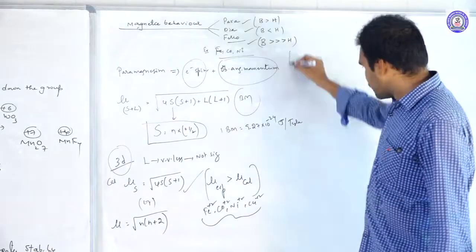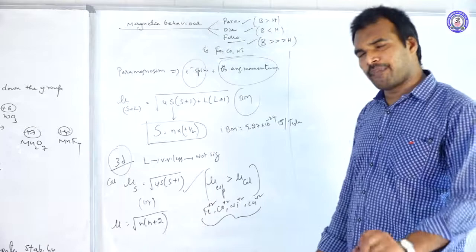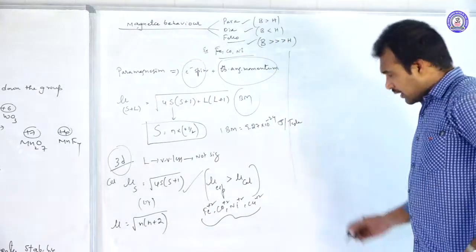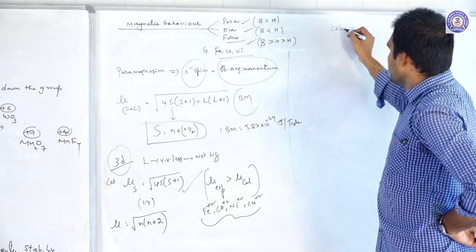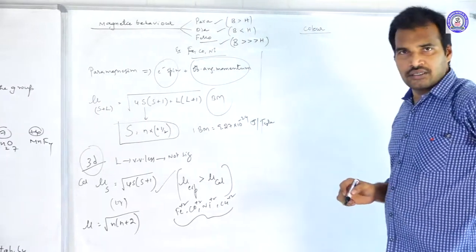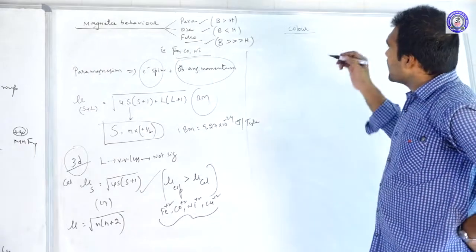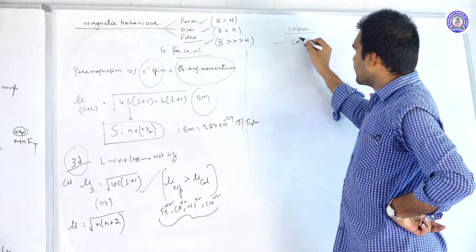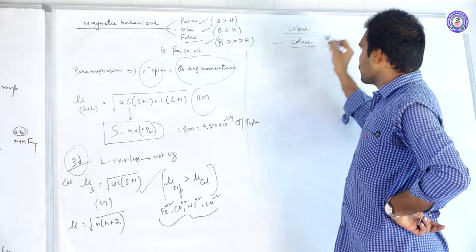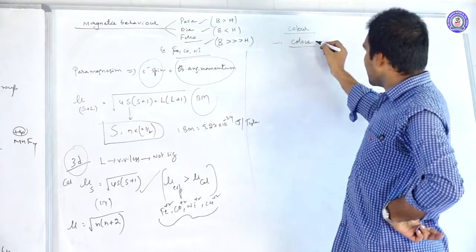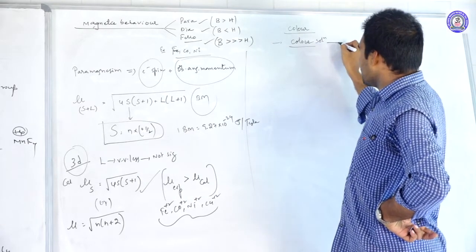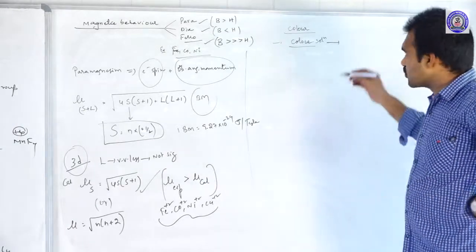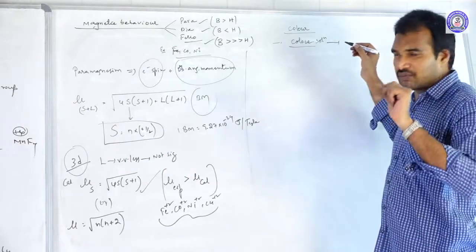Next one: most of the d-block elements are paramagnetic. Next, move to the next property, that is color. Color of these aqueous solutions. Usually, most of these d-block solutions are colored solutions. And this color is because of what reasons? The color of the d-block solutions is because of two reasons mainly.